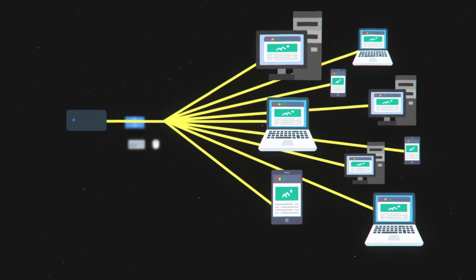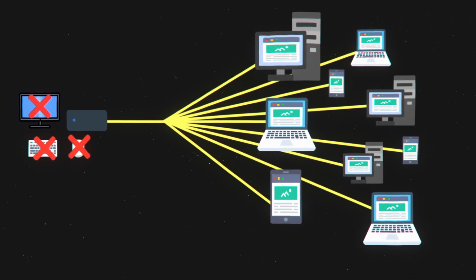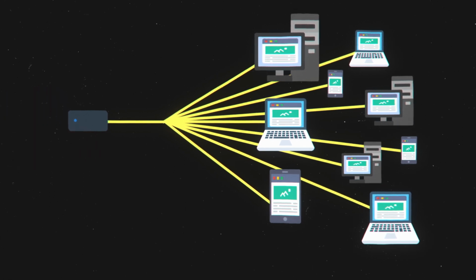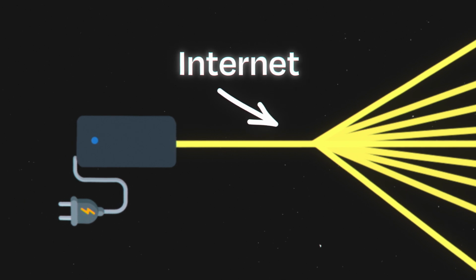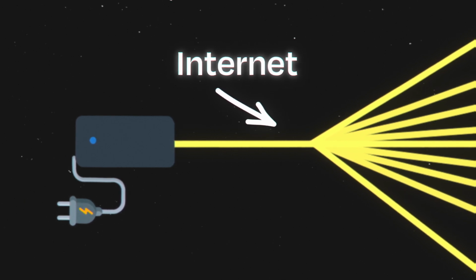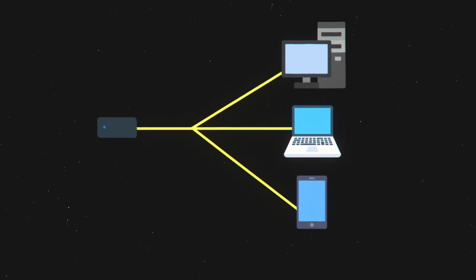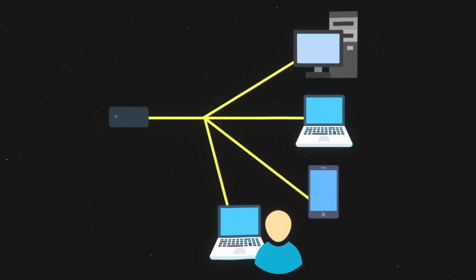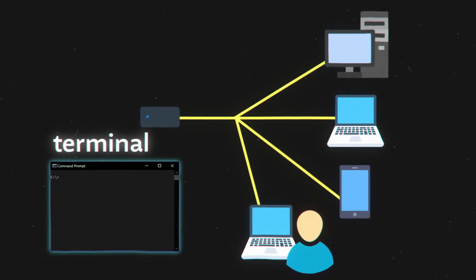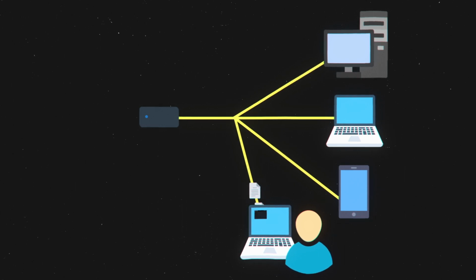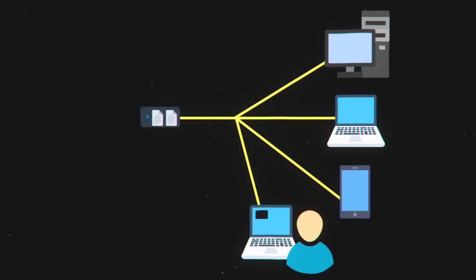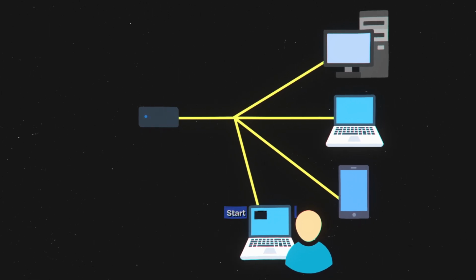They won't have a screen, keyboard or mouse, because they don't need that to serve a web. The only thing they need to do their job is to be plugged in and be connected to the internet. So how are we going to use them if they don't have a screen, keyboard or mouse? What we are going to do is control them from another computer using programs like the terminal or command line. With these programs, we can connect to the server and send files, install programs, or give it commands, for example, to start a program, etc.